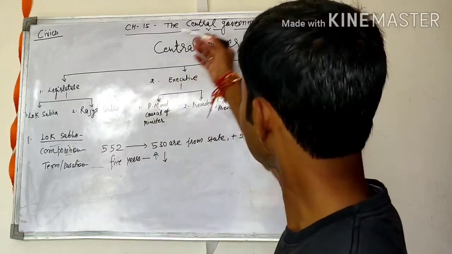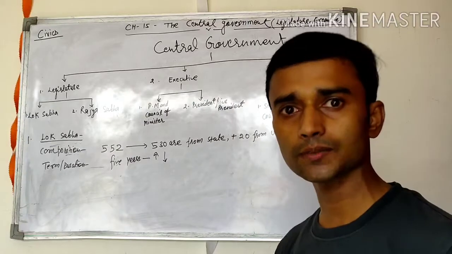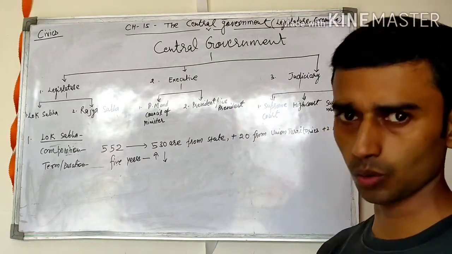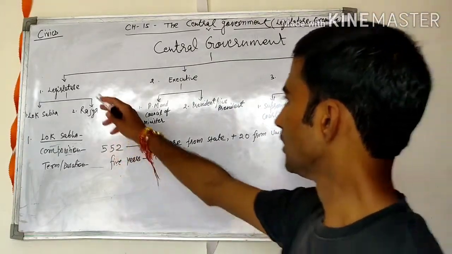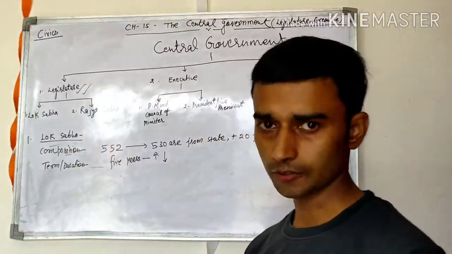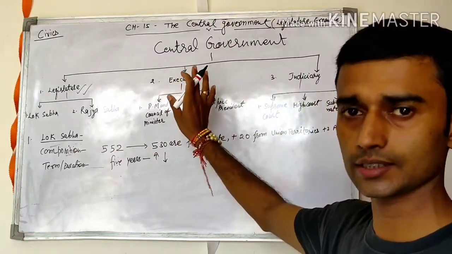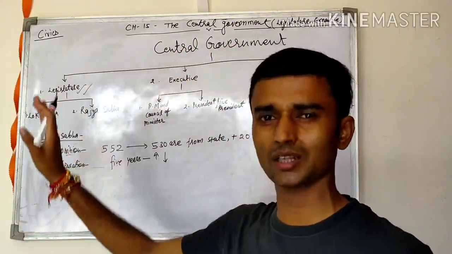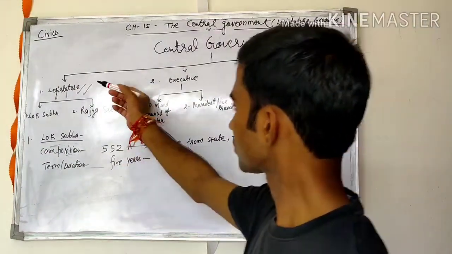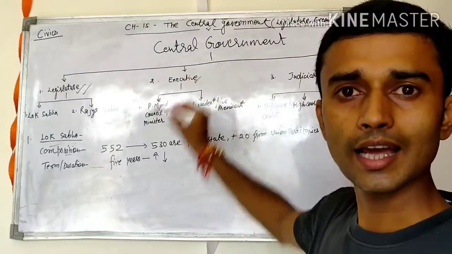First of all, there are 3 components of the central government, 3 organs of the government, as you know very well from the previous classes. Legislature, the law making body. Confirm? 3 components or 3 organs. We can say 3 organs of the government or 3 components of the government. First is known as the legislature, second is known as the executive.